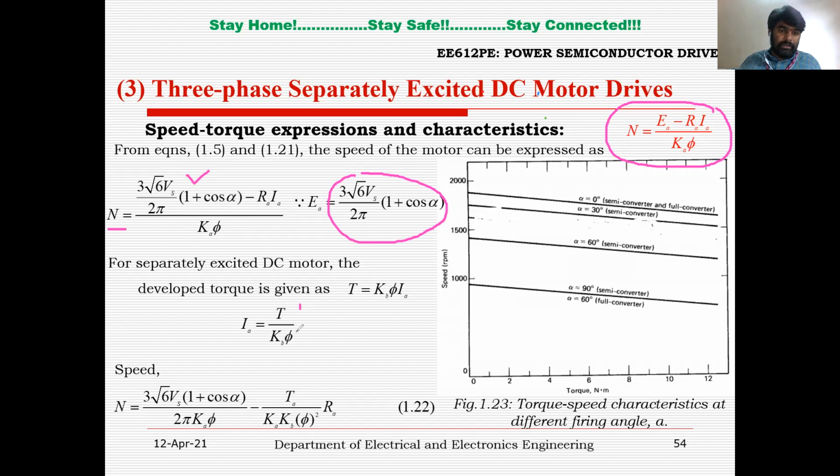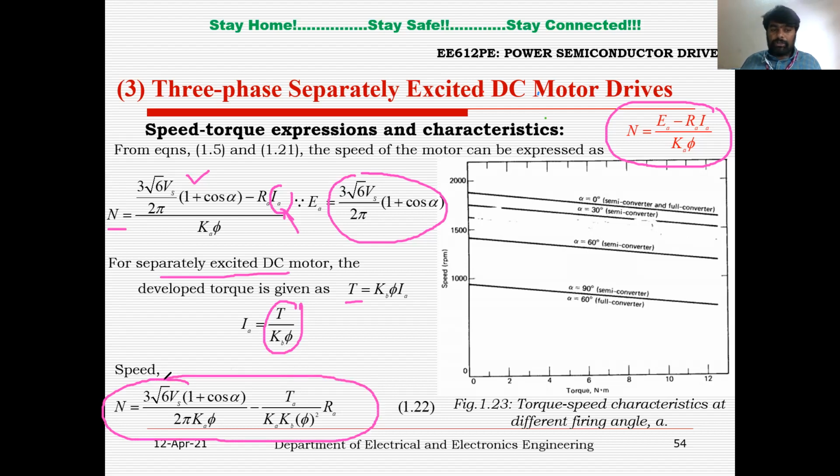We just substitute here. And in case of a separately excited DC motor, torque equals KB phi into IA. From here, IA in terms of torque will be torque divided by KB phi, right? So instead of IA, you just substitute torque divided by KB phi.